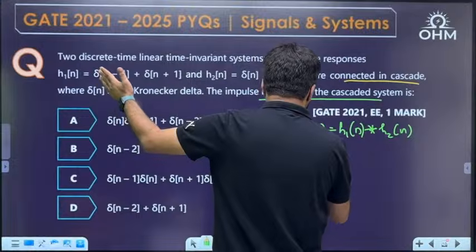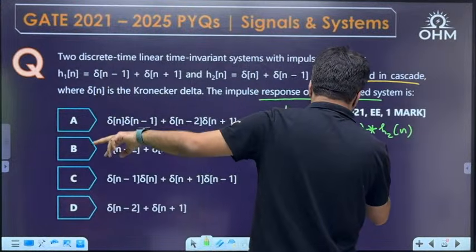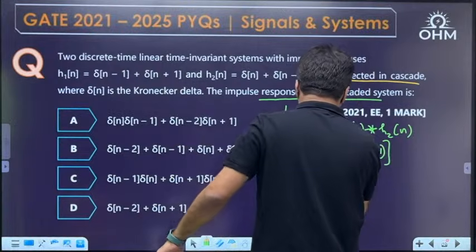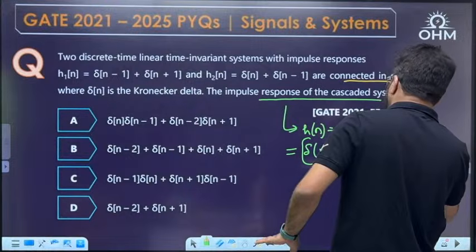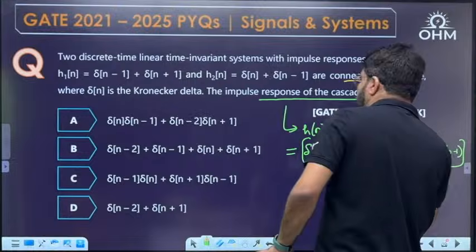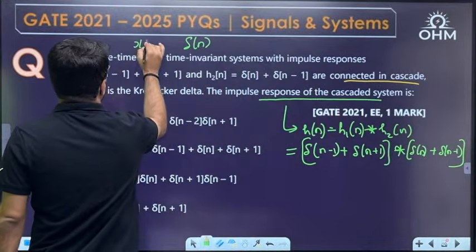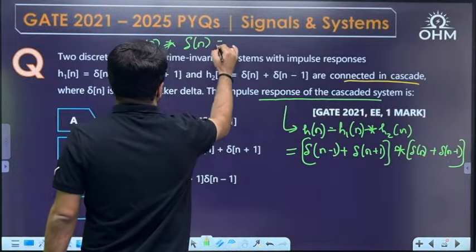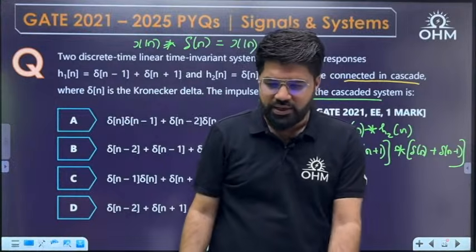And that's so simple, impulses are given. What is h1[n]? Delta n minus 1, then plus delta n plus 1, convolved with h2[n]. What is h2[n]? Delta n plus delta n minus 1. Not only delta n convolved with delta n, remember, when any signal x[n] is convolved with delta n, the answer is x[n]. Any signal convolved with an impulse, the answer will be x[n] only.